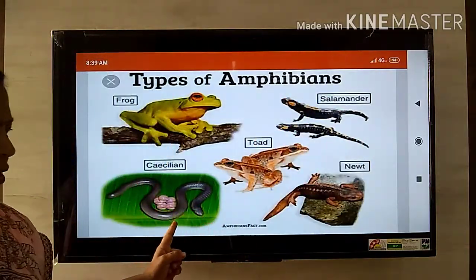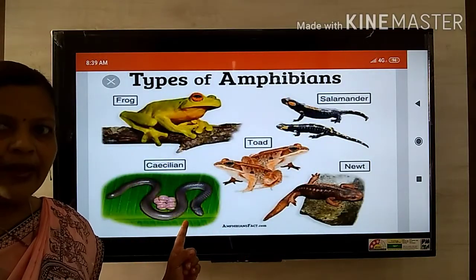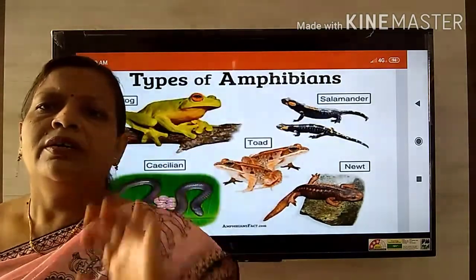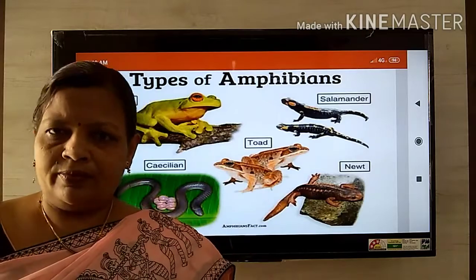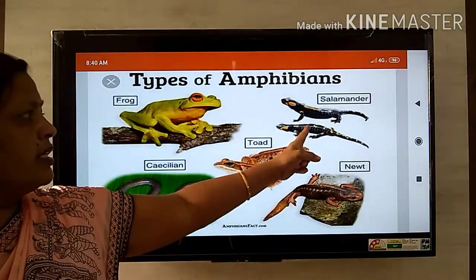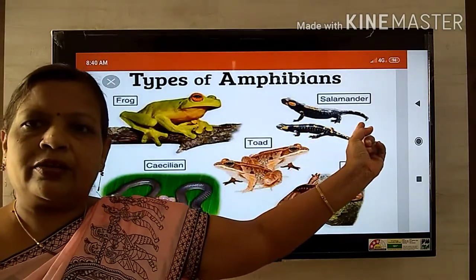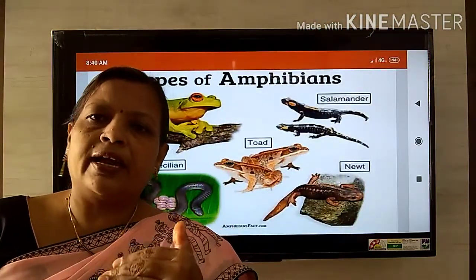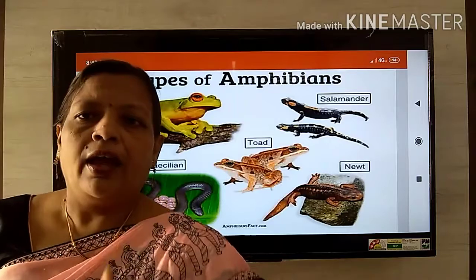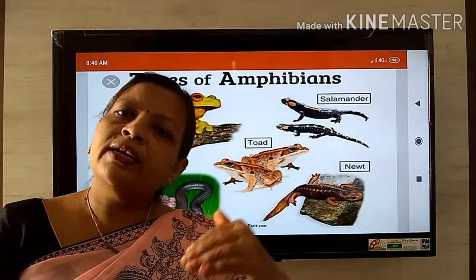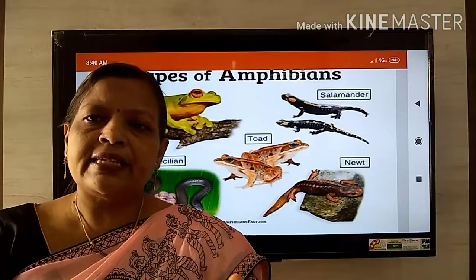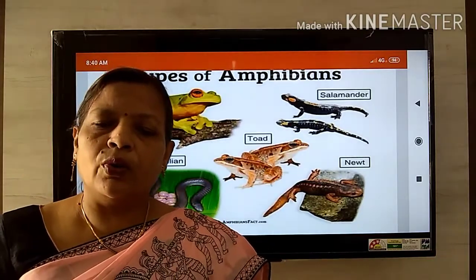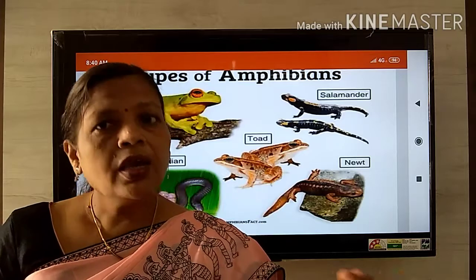Isn't this animal looking like a snake? Yes. So we can say that the reptiles might have evolved from the amphibians. Here, this is a salamander. It is like the wall lizard. Isn't it? So by studying these different animals, we can find the common ancestry among the animals, and this plays a very important role in the process of evolution.